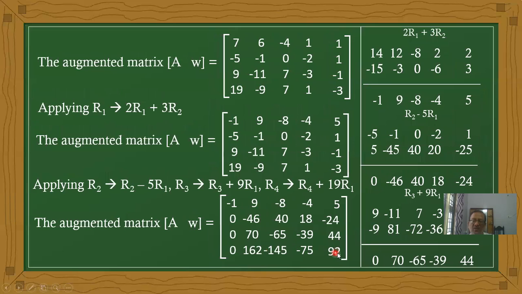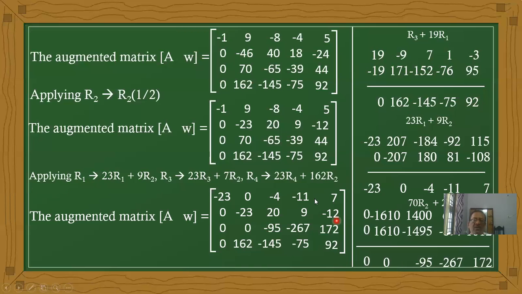Okay, now observe that the second row is entirely divisible by 2. Therefore the entire second row is multiplied by 1 by 2. Now what happens? Minus 23, 20, 9, minus 12.